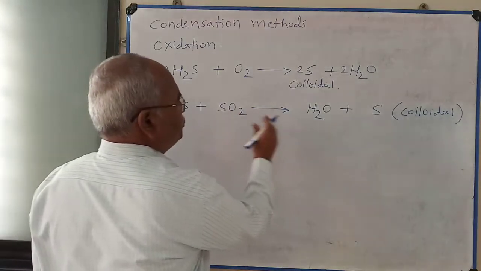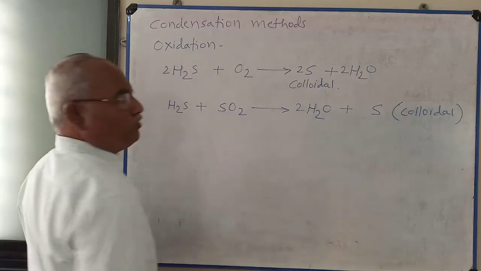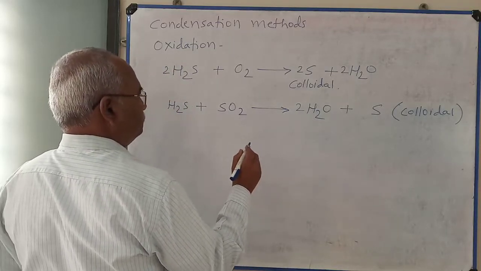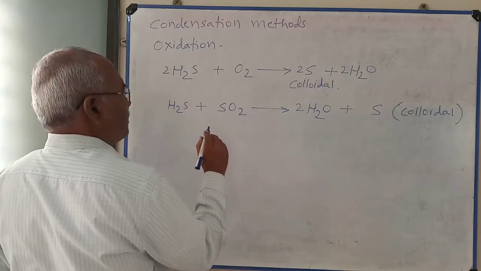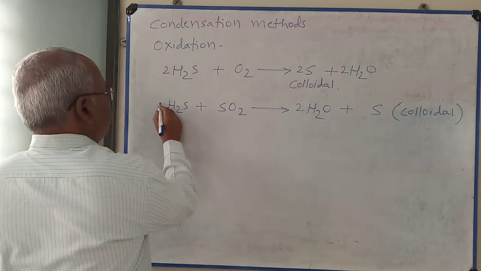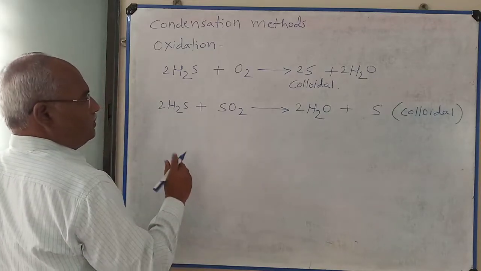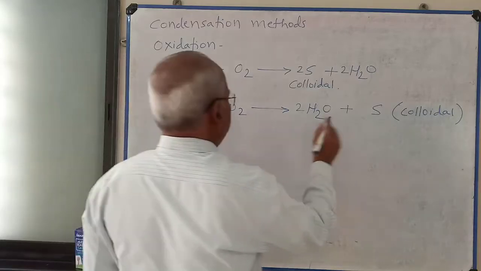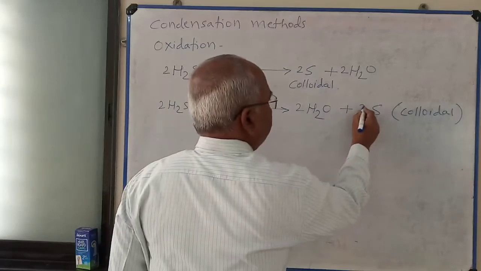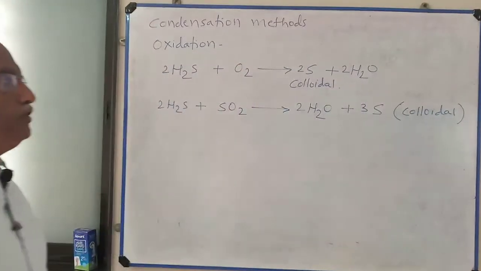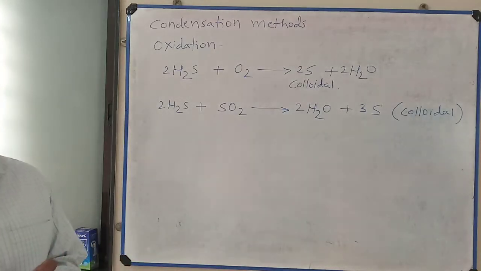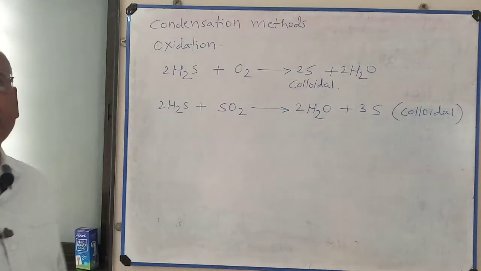Here 2 oxygen, therefore I take twice H2O. Twice H2S, hydrogen becomes 4, and sulfur 2, 1, 3 sulfur. So in this way, colloidal solution of sulfur is prepared by oxidation method.